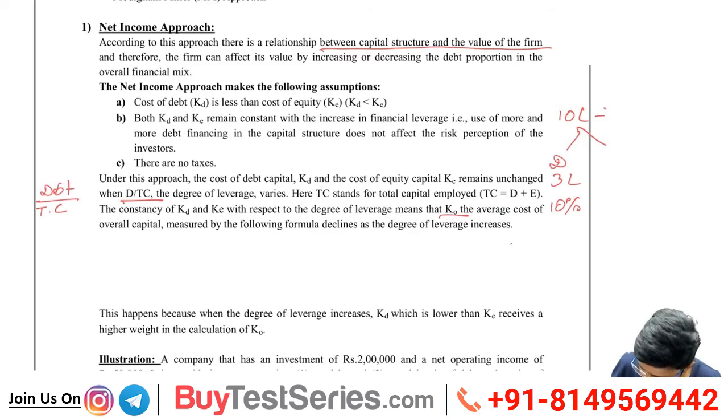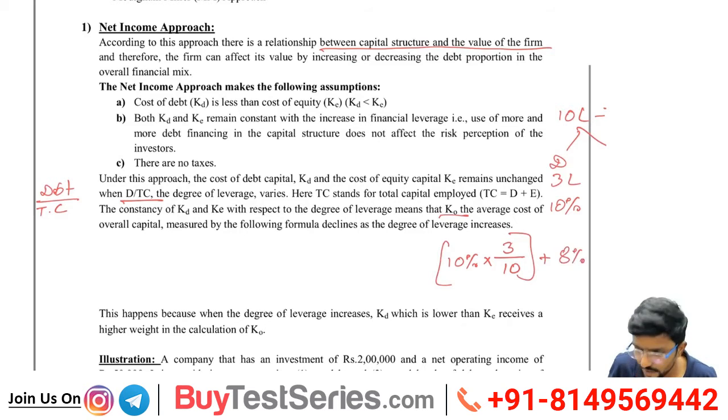Simple, sir. Cost of debt how much, sir? 10% into what is the proportion of debt in total capital? 3 by 10. Okay, plus 8% is cost of equity into what is the proportion of equity? 7 divided by 10. Okay, now calculate and tell quickly. You can use M plus today in this concept. Take one good normal calci. You can't use this in exam. 3 by 10 into 10% plus 7 by 10 into 8%.